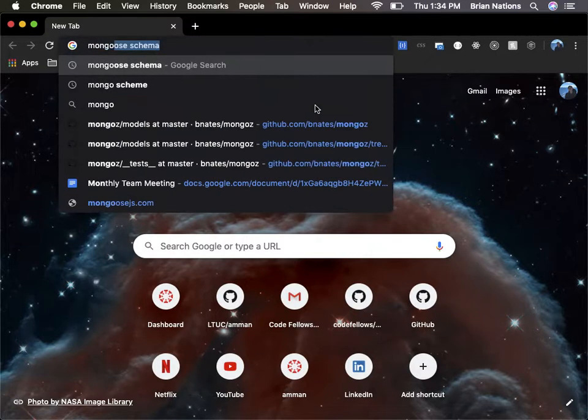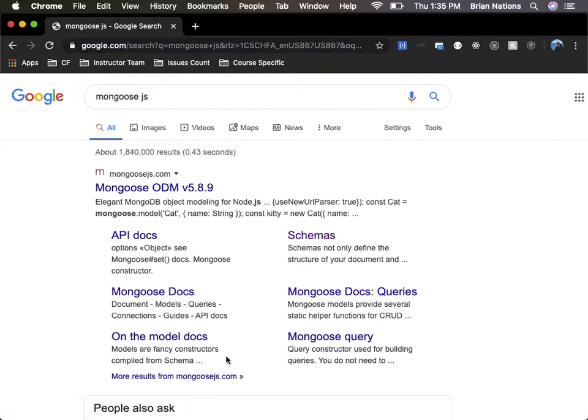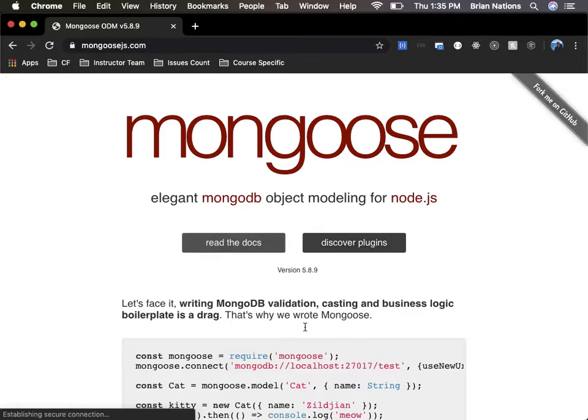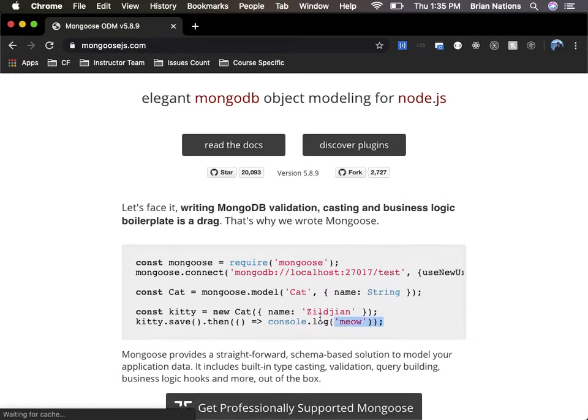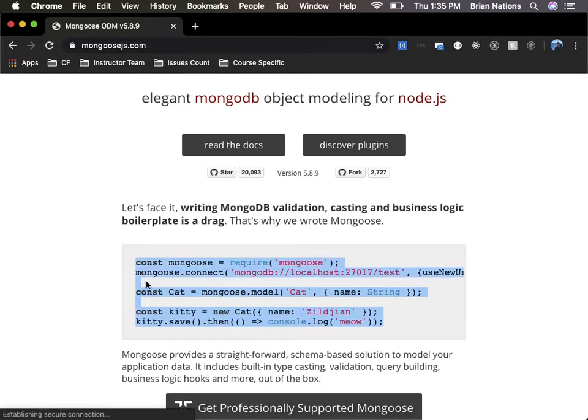All right. So if I say Mongoose.js, click on this. This is a really good example here of a basic resource that you create a model for, and then save a cat to it. We kind of did this with Apple and food. We just imported it in versus one file, right? But the same idea. You notice const mongoose equals require mongoose. That pulls in the mongoose module.